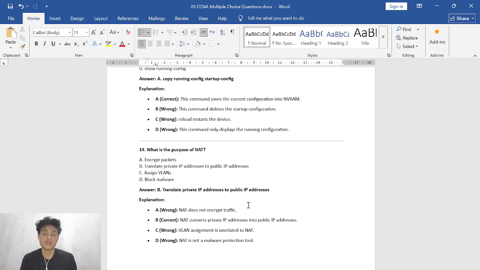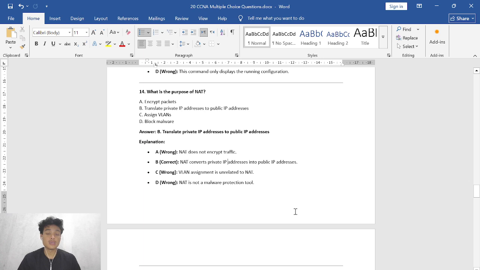And then B. This is the correct answer because NAT converts private IP addresses into public IP addresses. NAT stands for Network Address Translation. The word translation means NAT converts, or translates, private IP addresses into public IP addresses. And then C, this is wrong too because VLAN assignment is unrelated to NAT. And then D, wrong, because NAT is not a malware protection tool.